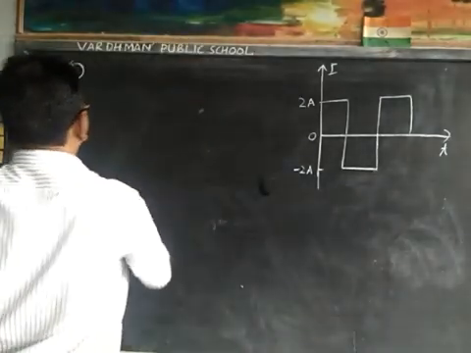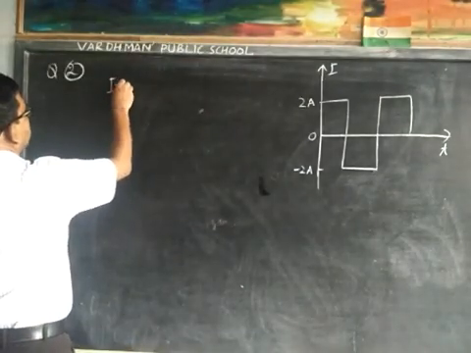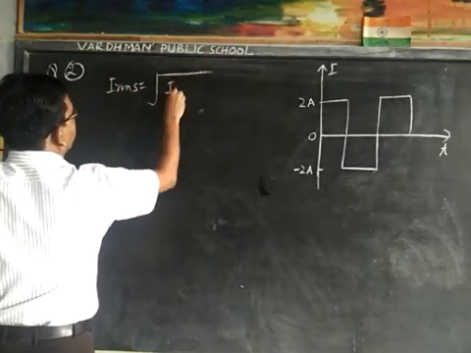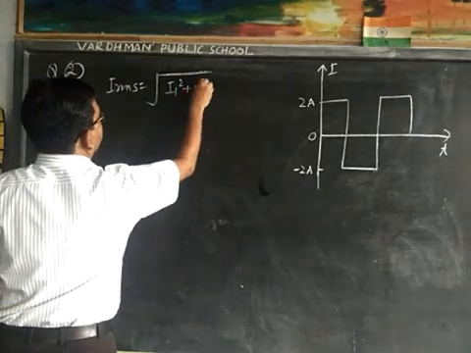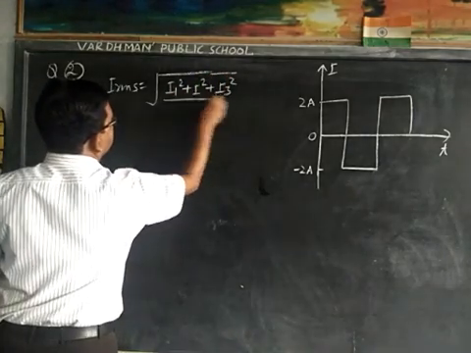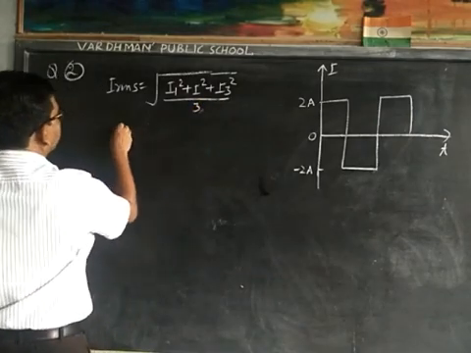We know IRMS is equal to under root I1 square plus I2 square plus I3 square upon 3.